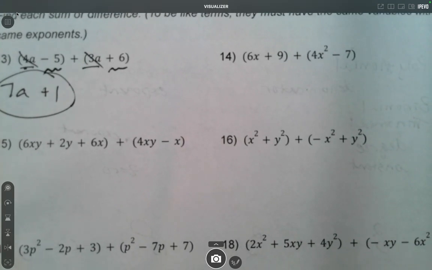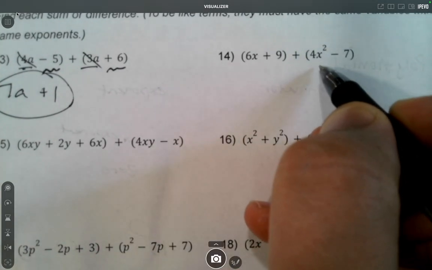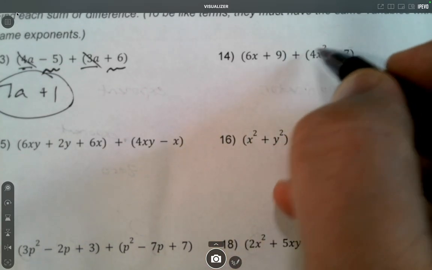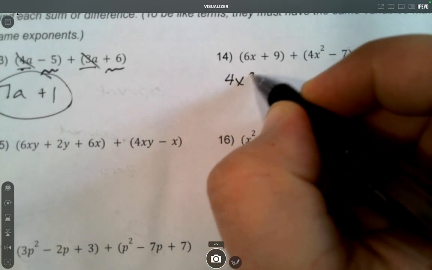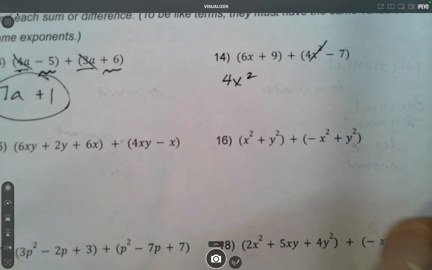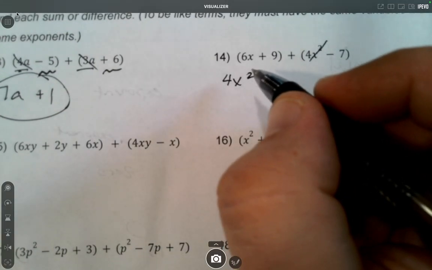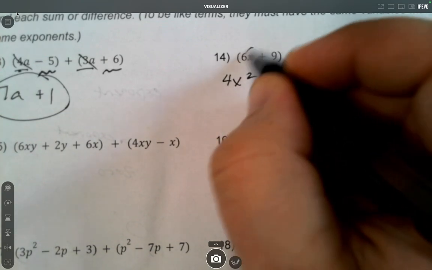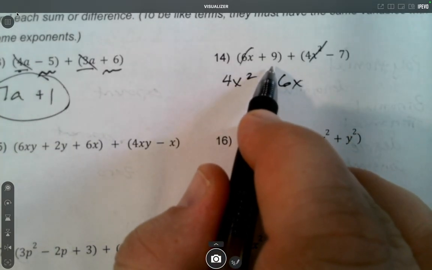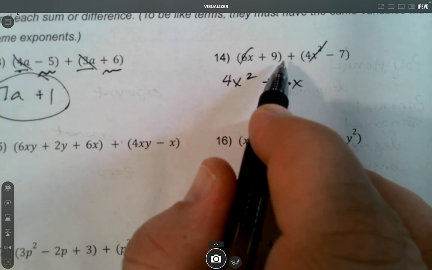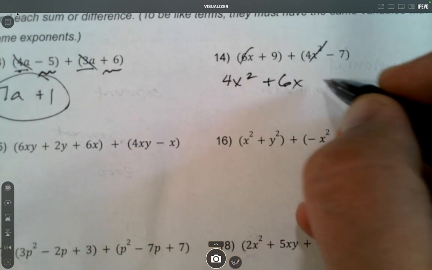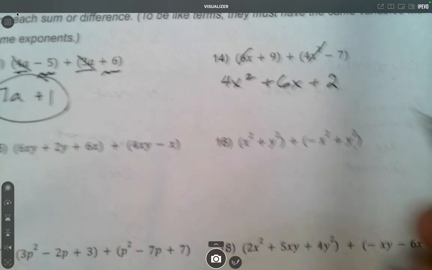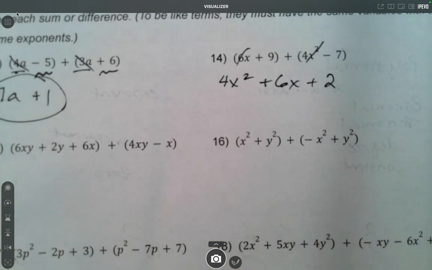Okay, it's also best to go with the biggest exponent first. So in 14, the biggest exponent I see is x squared. And there's no other term here with x squared, so I cannot combine that with anything. I just write 4x squared. We do have a term with an x, 6x, but there's no other term here with an x, so I just have to leave that as it is. However, we do have two constants. So 9 plus negative 7 is positive 2, because it's really 9 minus 7, so that's 2.